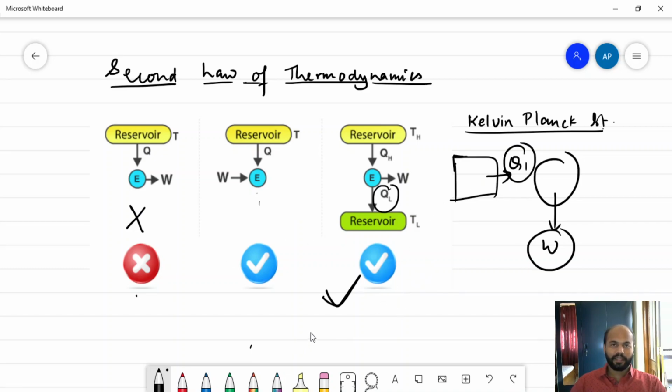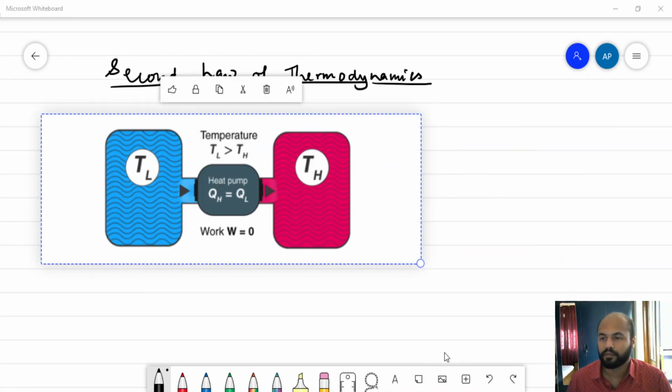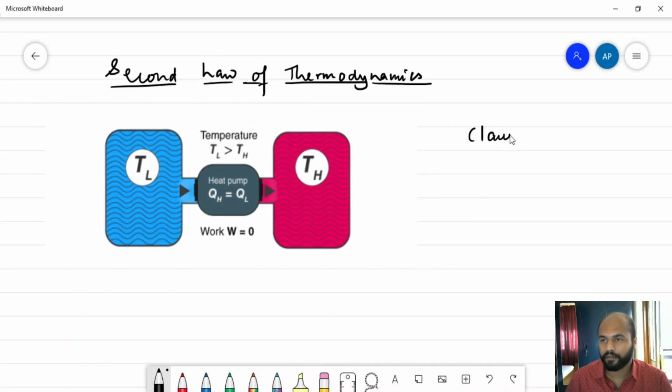Let's see the second statement as well. This statement is specifically for the heat engine. The next statement that we're going to see is specifically for the refrigerator. As seen in the diagram, this statement is called the Clausius statement. Now, what does the Clausius statement state?